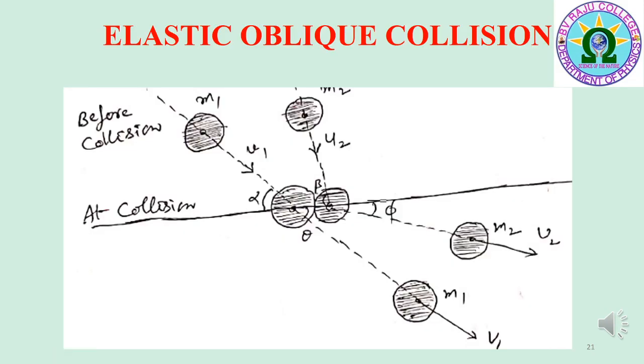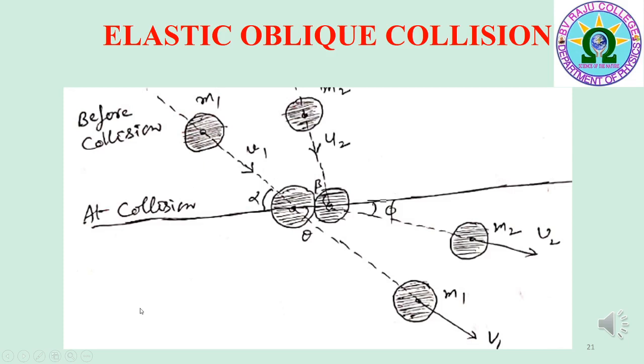In this slide, I would like to explain elastic oblique collision. If the directions of motion of the colliding particles or spheres before and after collision are different, then the collision is said to be oblique collision. That means before collision and after collision, the colliding bodies are moving in different directions.